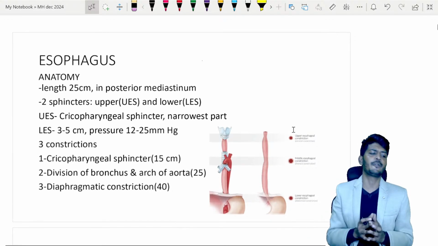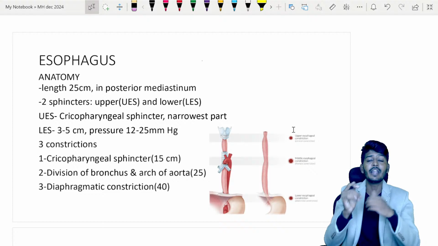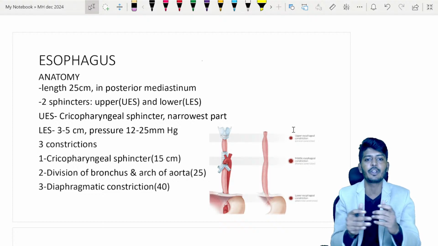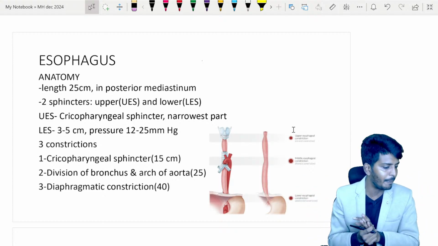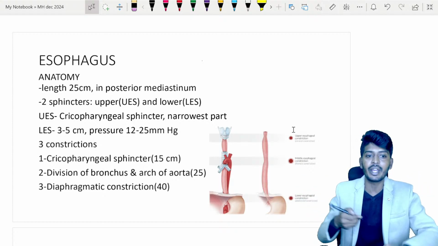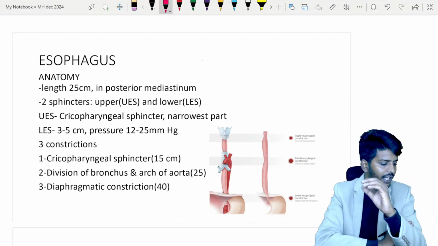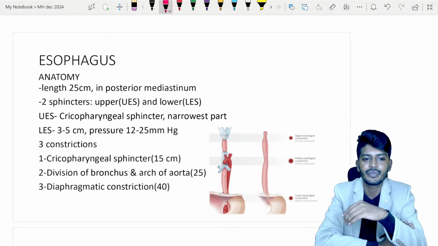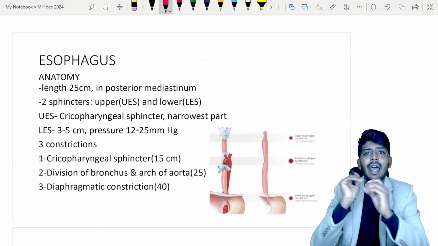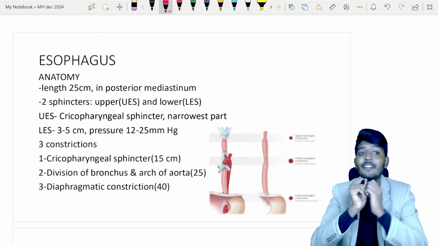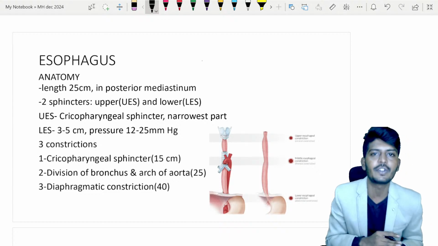In the esophagus, I have compiled the information in such a way that when you get this PDF, it should be very handy for you, so that you have no confusion. I have compiled all the information in one place, so you can study it easily and rapidly. The most important thing we need to learn is the anatomy of the esophagus, which carries a lot of weightage and very important questions.